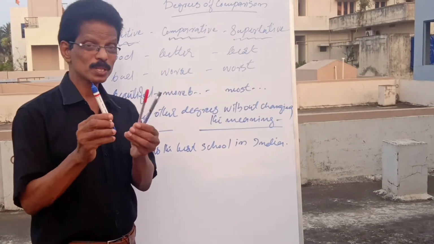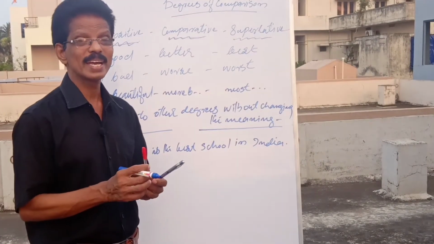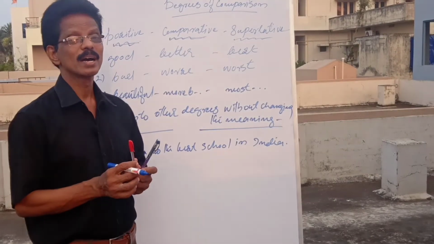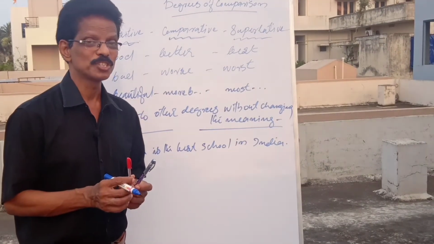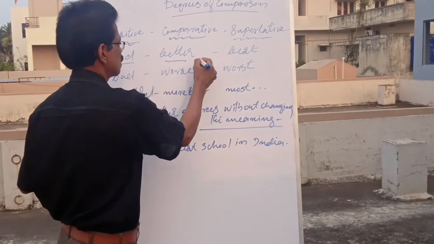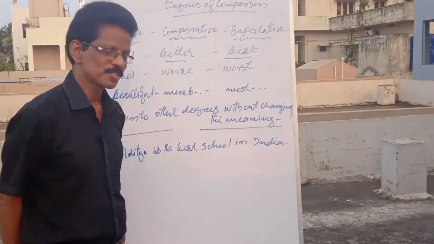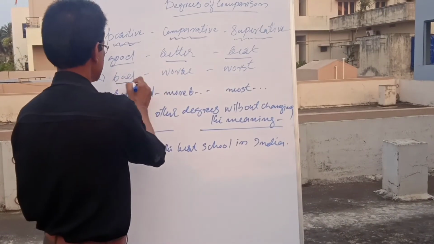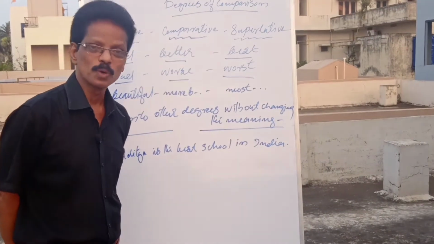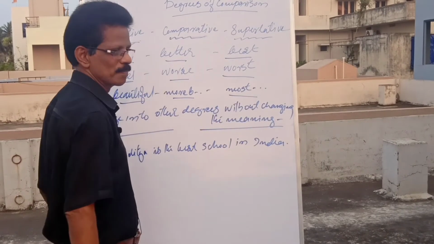And more than 2, 3 or 4 or however many, no problem, superlative. So, 3 degrees. See, positive, comparative and what? Superlative. So, take some examples. Good, better, best. Bad, worse, worst. Beautiful, more beautiful, most beautiful.